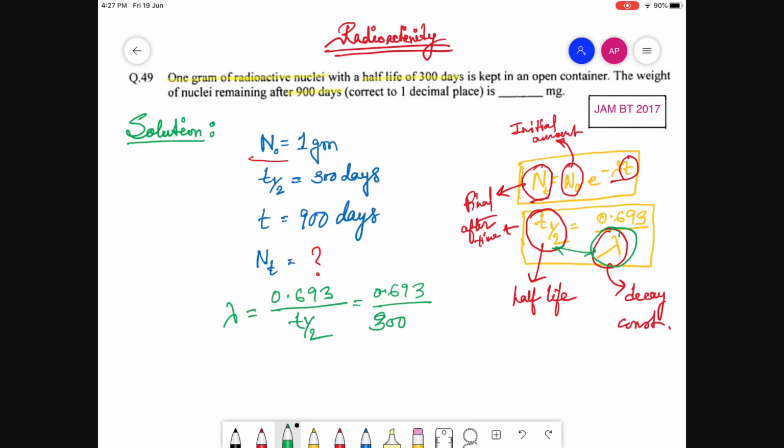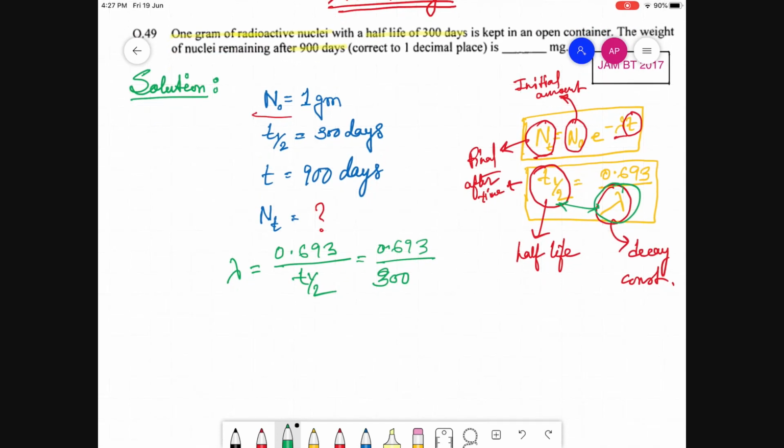Now don't calculate it here, just calculate it directly in this manner. NT equals N0, which is 1, multiplied by e to the power minus 0.693 by 300 multiplied by t, that is 900. Cancel it out and you get